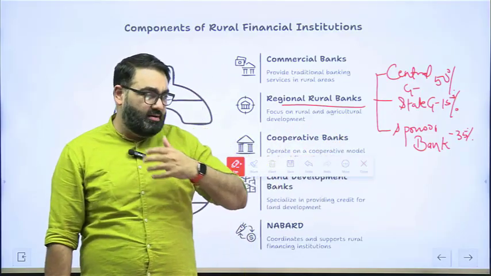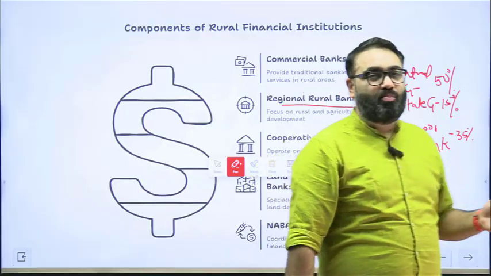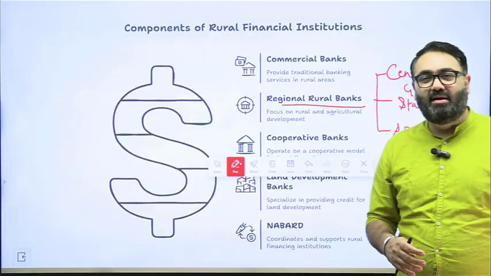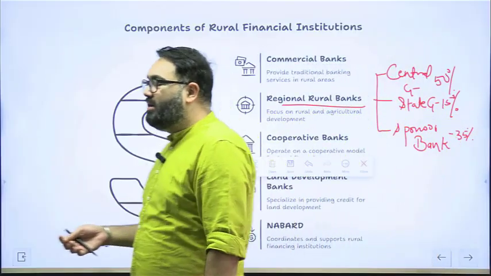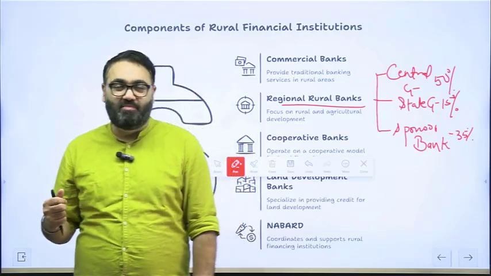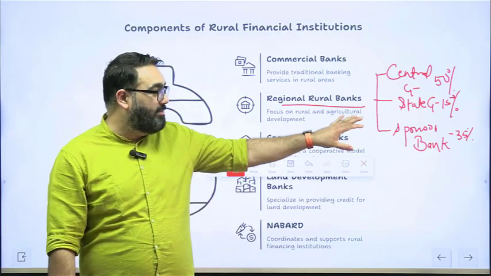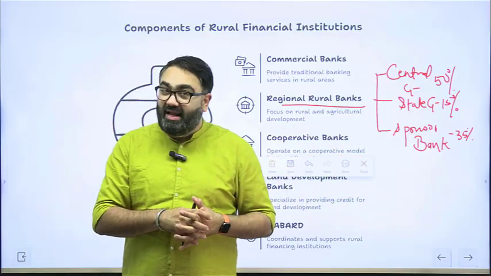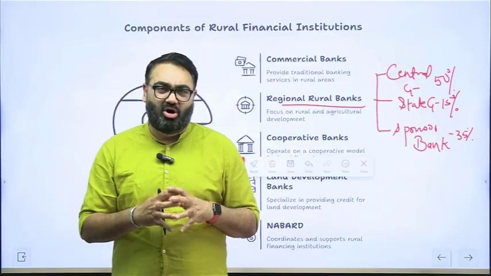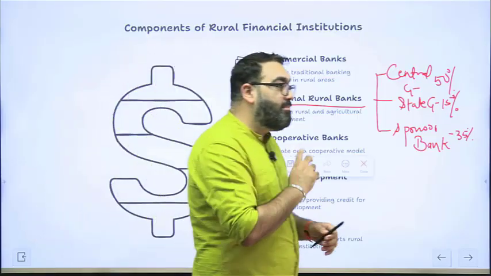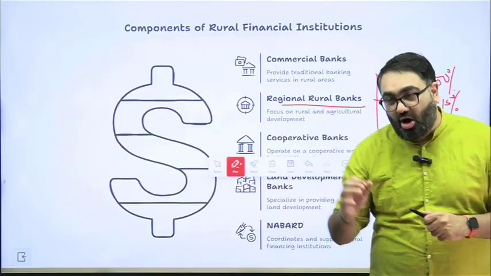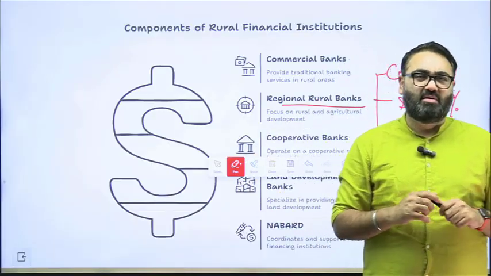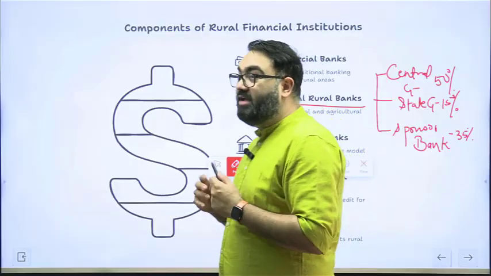It's a very unique kind of system. It started in the 1970s. Prathama Grameen Bank was the first one to come up. It was sponsored by Syndicate Bank. Now, if you look at the news stories recently, what the government has been doing with respect to RRBs is trying to consolidate them. The government thinks there are too many RRBs. At one point of time, the number of RRBs in India had gone beyond 190. Now they are close to 45. The government wants to trim them down even further.